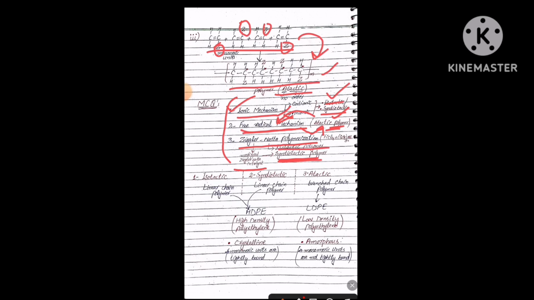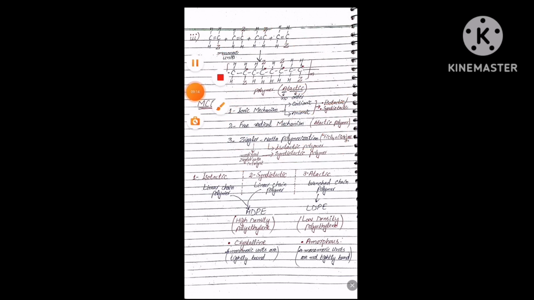So these are the important MCQs. They may be asked in terms of the mechanism, or in terms of the polymer: which type of mechanism is followed in syndiotactic polymer, and which type of mechanism is followed by atactic polymer. So these are the important points.